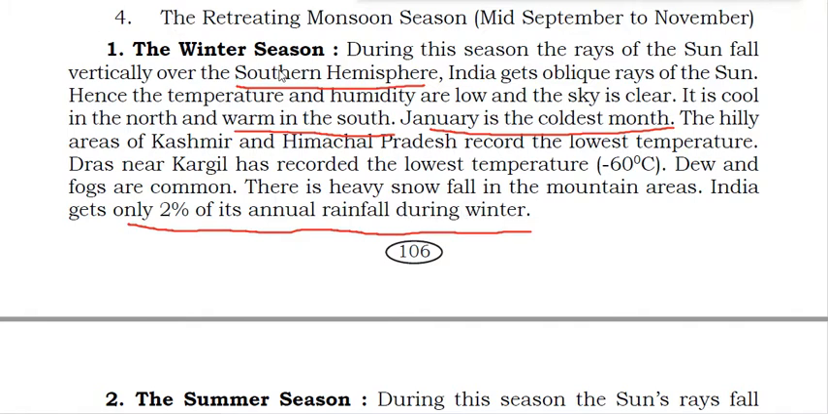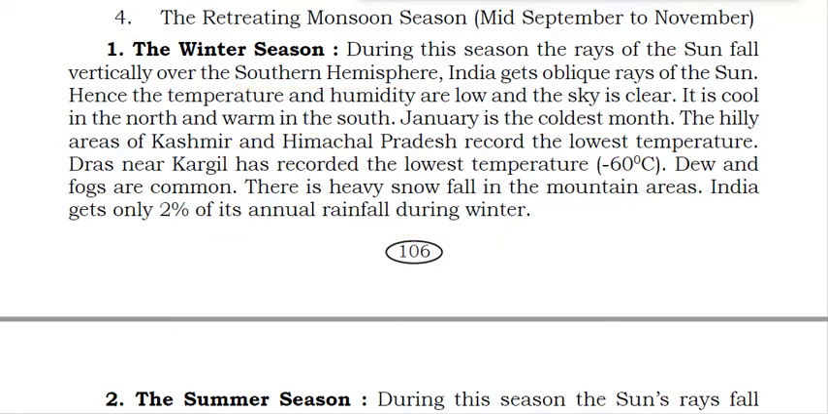So what have we read about the winter season? The sun rays fall vertically over the southern hemisphere. The sky will be clear, and it is cool in the north and warm in the south. January is the coldest month. The hilly areas of Kashmir and Himachal Pradesh record the lowest temperature, like Dras near Kargil, which has recorded minus 60 degrees Celsius. Dew and fogs are common in those areas. There will be heavy snowfall, and only 2% of annual rainfall will be received during winter in India.